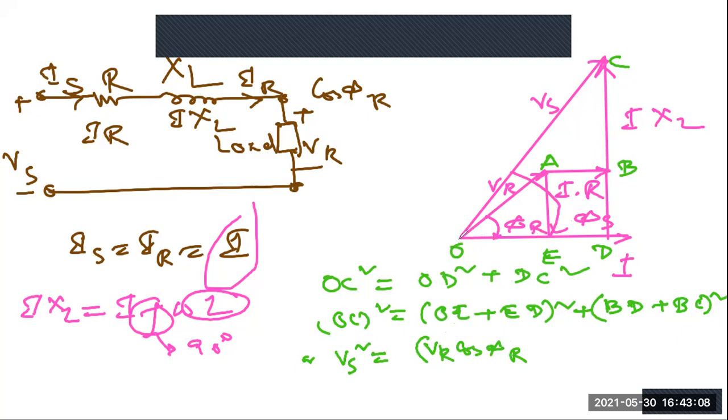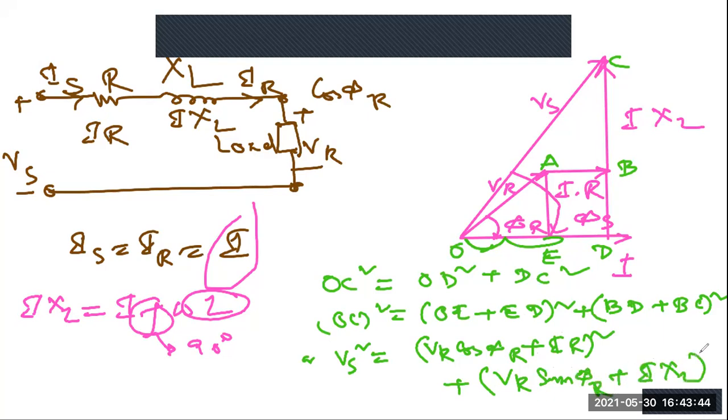This portion is the projection of VR on the x-axis, along this direction. So that will be VR cos phi r. Plus ED. ED is IR. So this will be IR, whole square. Plus BD will be, in a similar way, this portion VR sin phi r. Plus this BC equal to IX, whole square.